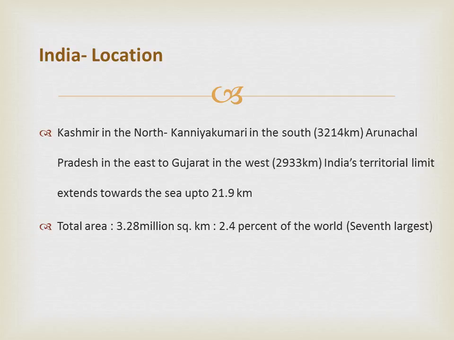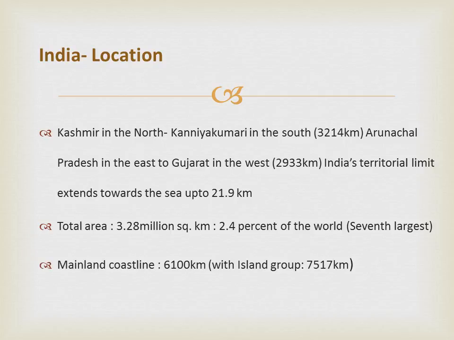About the size, India is the seventh largest country in the world. It covers 2.4% of the world's total land surface. The other six countries bigger than India are Russia, Canada, US, China, Brazil and Australia.